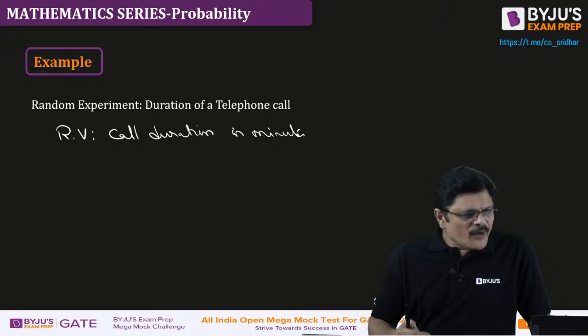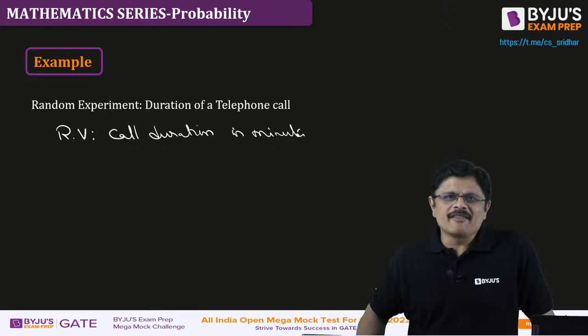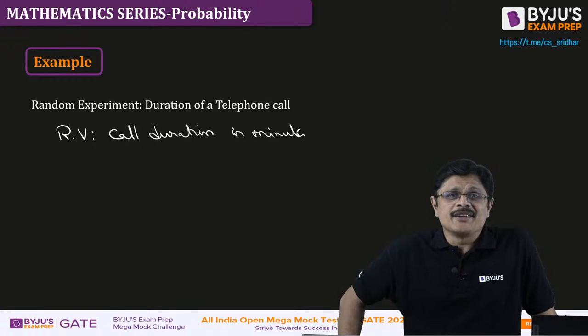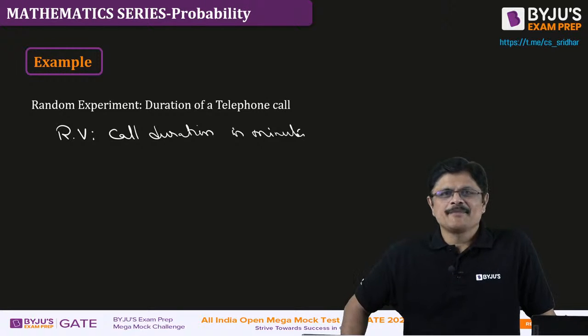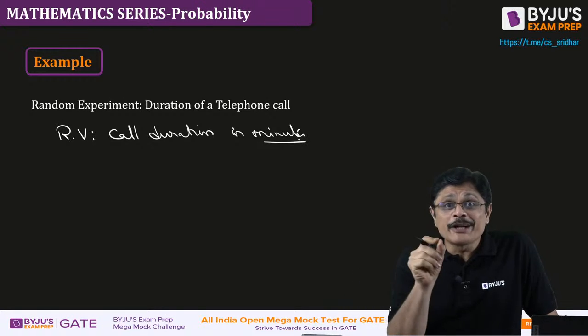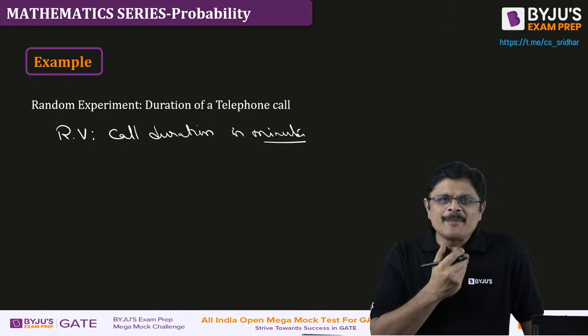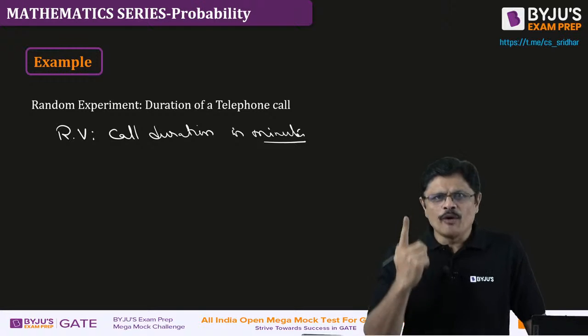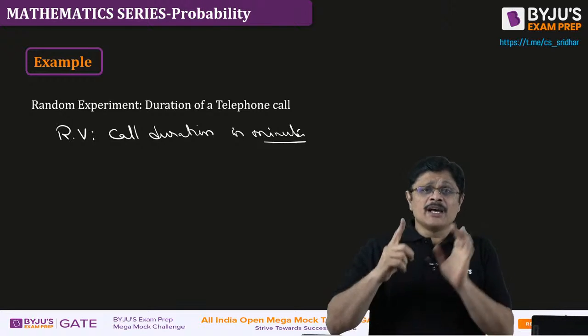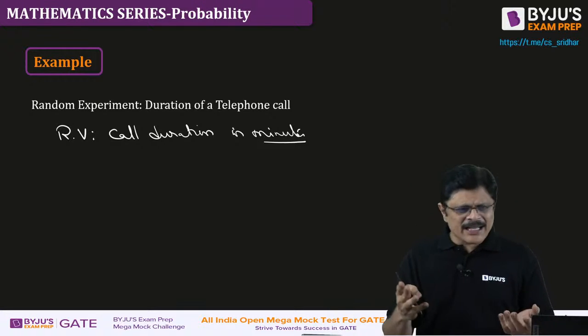Now, please tell me, what about this particular call duration, my dear friend? How long does it take? Call duration, now I put it in minutes. Is it going to take 0 minutes? Otherwise exactly 1 minute? If it is not 1, exactly 2 minutes, is it like that?